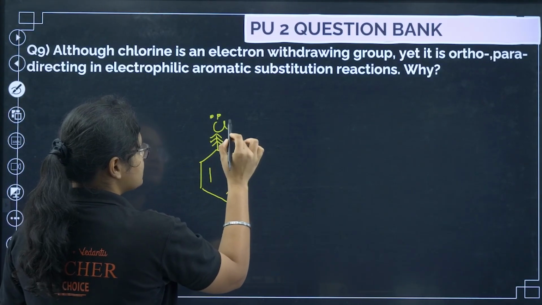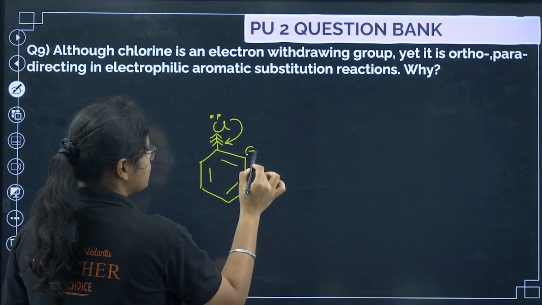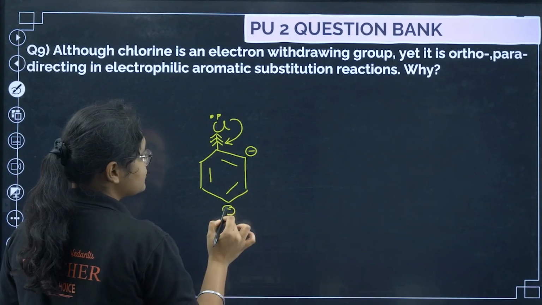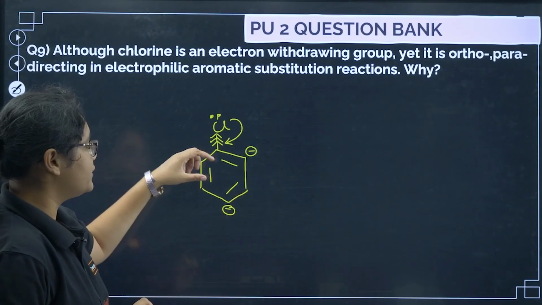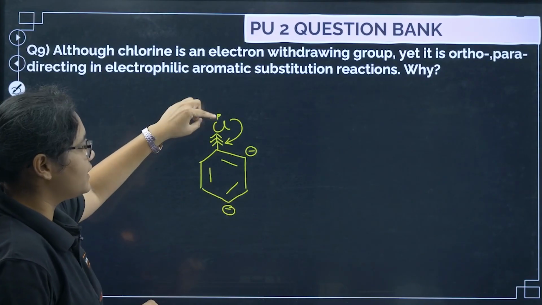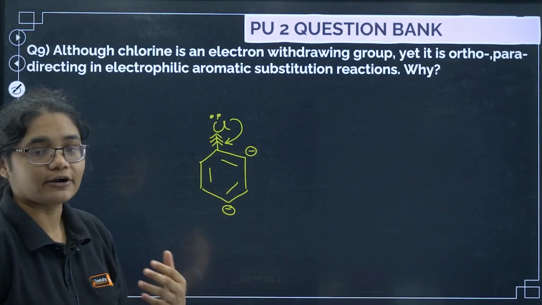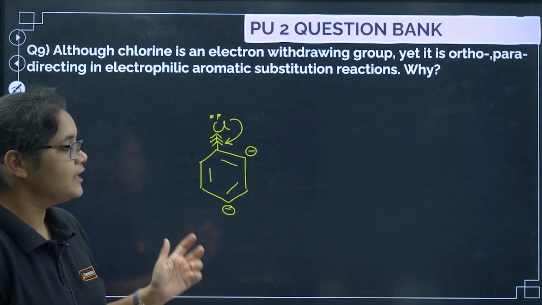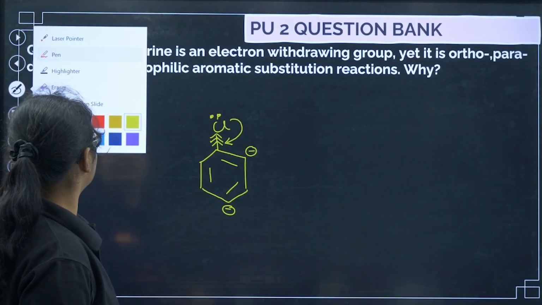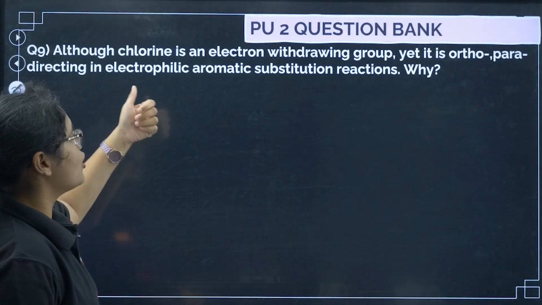When it has lone pairs, it donates electrons. You can see the charge density increases at ortho and para positions. So although it is electron withdrawing, whenever it donates the electron, it increases the electron density at ortho and para positions. That is why overall it is ortho-para directing.